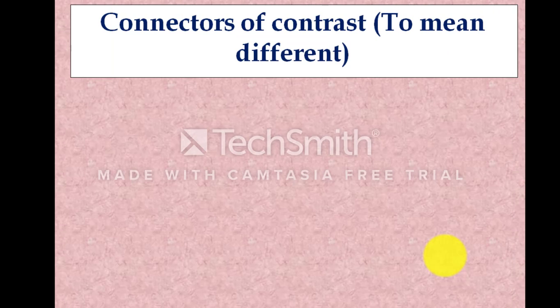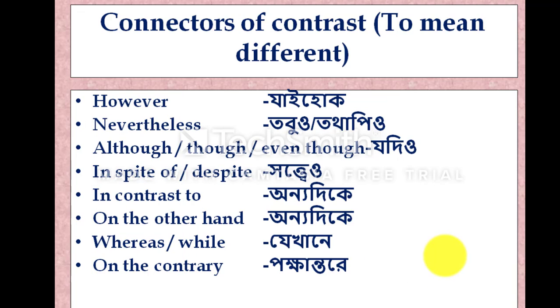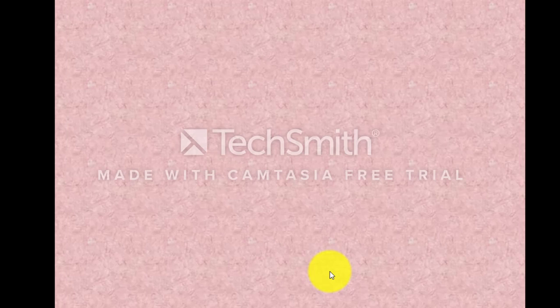Okay, now connectors of contrast, to mean different. However, যাই হোক; nevertheless, তবু, তথাপি; in spite of, তা সত্ত্বেও; despite, সত্ত্বেও; although, though, even though; in contrast to; on the other hand; whereas or while; on the contrary, পক্ষান্তরে.